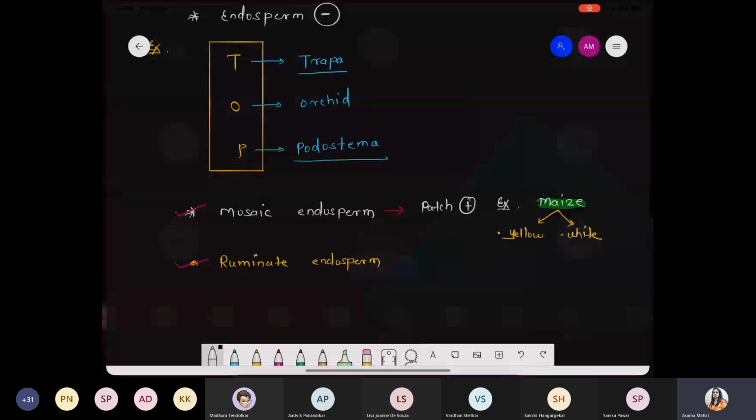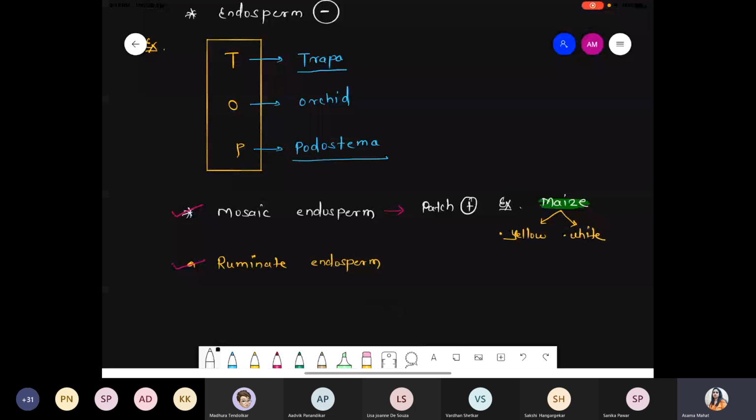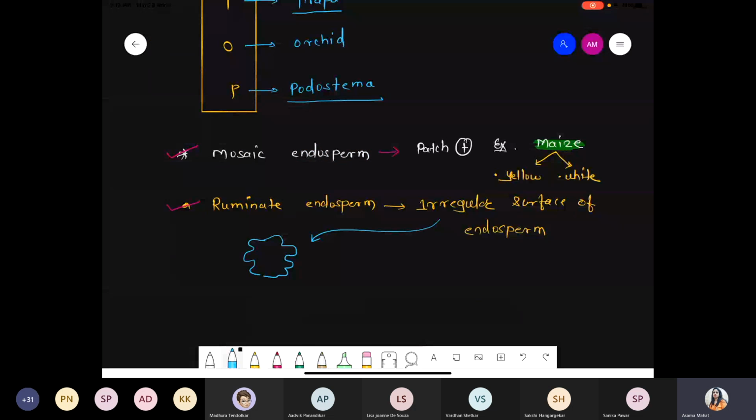Yeah, okay. So next we are talking about what is the meaning of the ruminate endosperm. Ruminate is nothing but the surface of the endosperm is irregular. Simple meaning of ruminate is irregular. Irregular surface of endosperm. Such kind of endosperm is called the ruminate one. Irregular means it is not smooth. It's looking like this. Such ruminate endosperm is present in the plant passiflora.